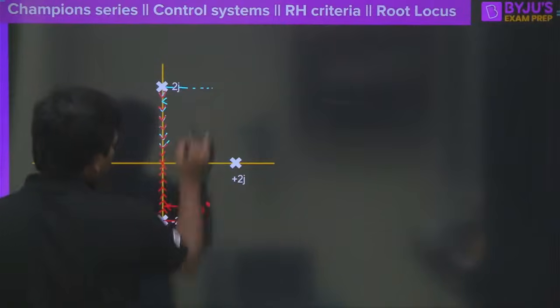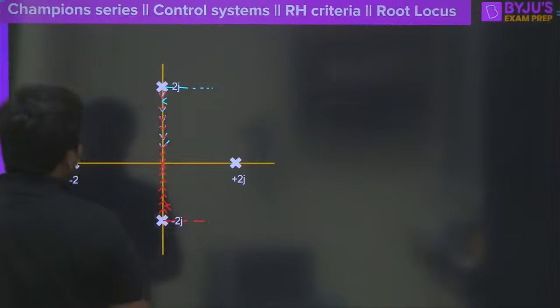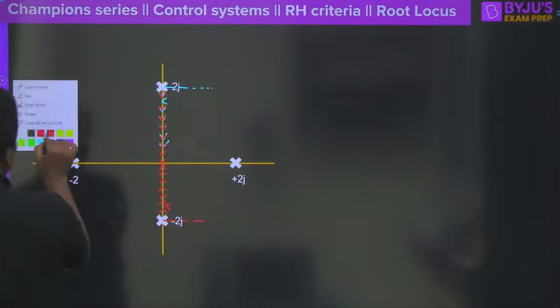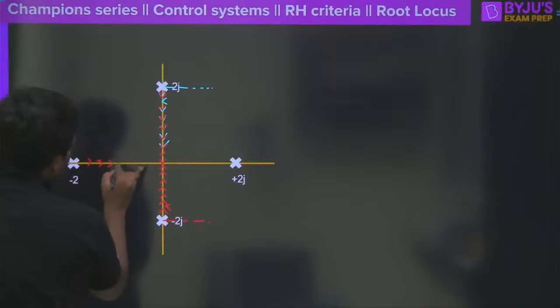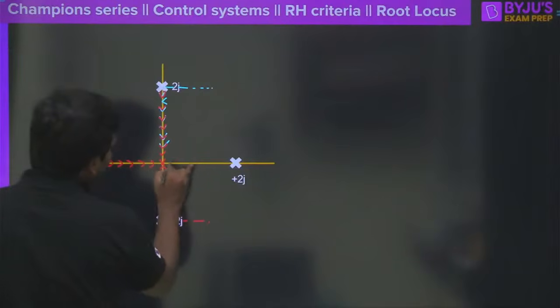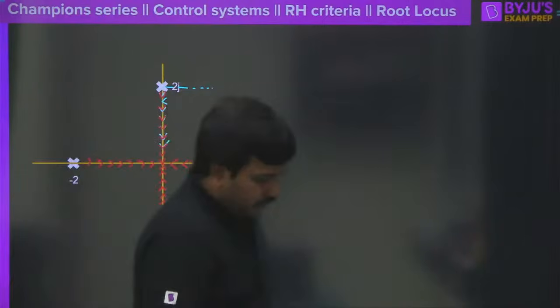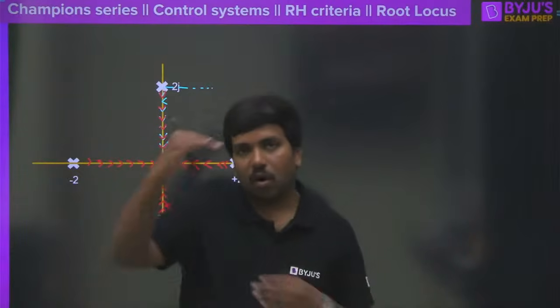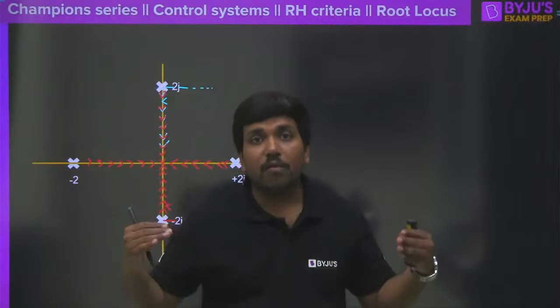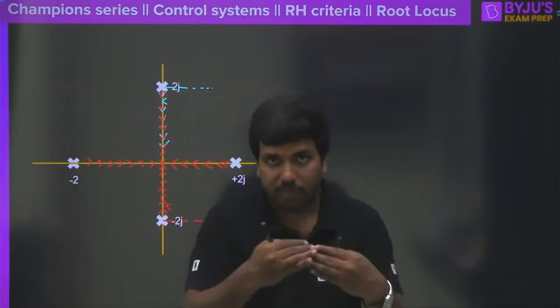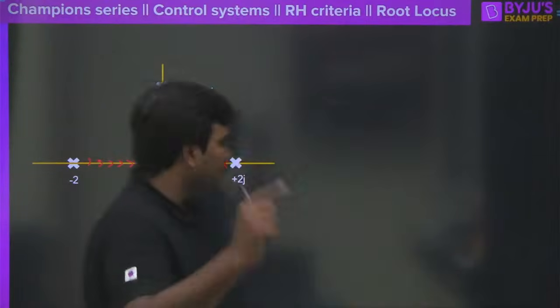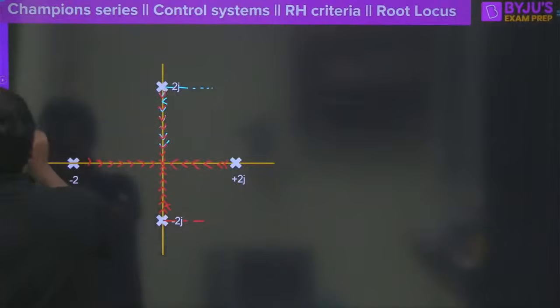Then what is the beautiful point that lies here? Let me remove this. These two are fine, no problem. And what about the other two root locus branches that are coming? One is coming like this and another one is coming like this. And this is the beautiful thing here. Whether they are at the real axis or at the imaginary axis, all will come at the same pace. That's why everything will meet at the centroid here. Clear?